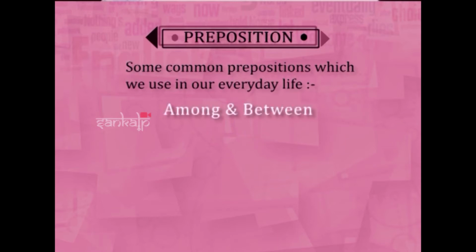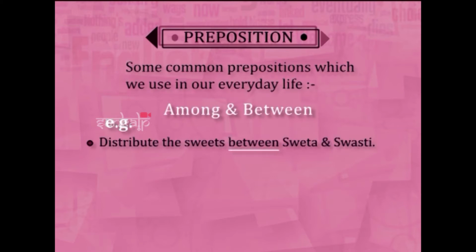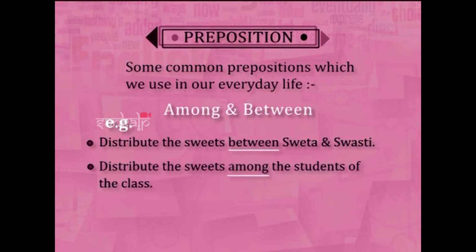Then comes our among and between. Between is used when we are talking about two things. And more than two, we use among. Like suppose something is to be distributed, you say, distribute these sweets between Sweta and Swasti. They may be two friends or two sisters. So because two persons are there, we are using between. If it is a whole class, we'll have to use among. Distribute the sweets among the students in the class. That means it is more than two. Two between, more than two among.